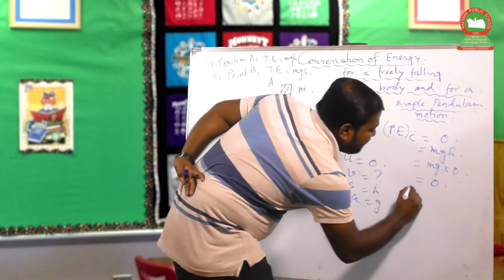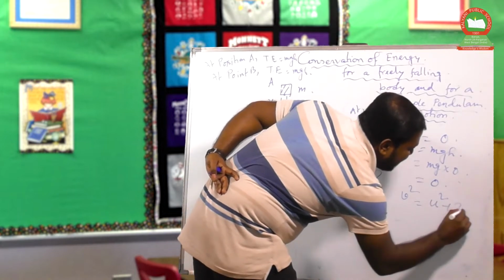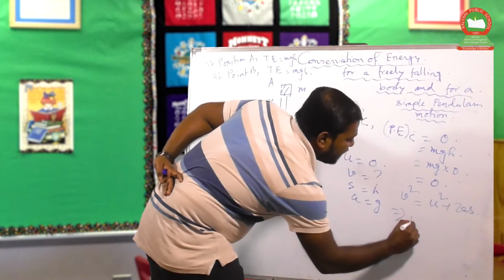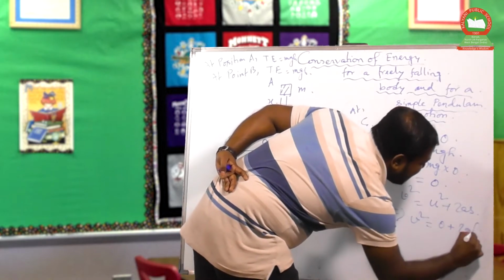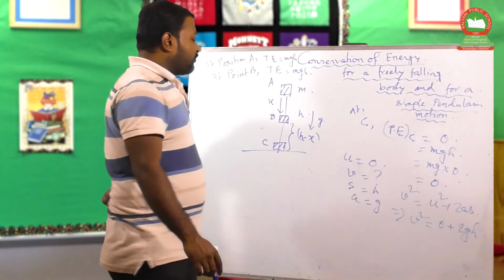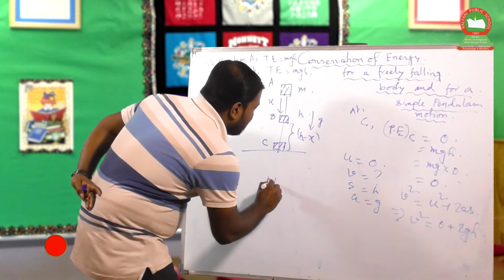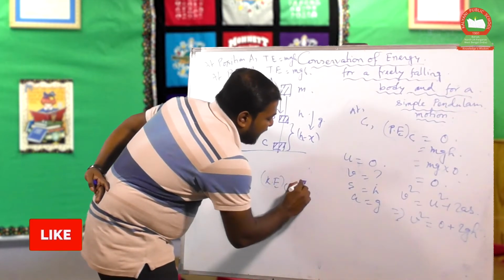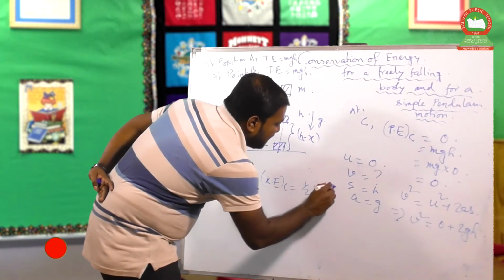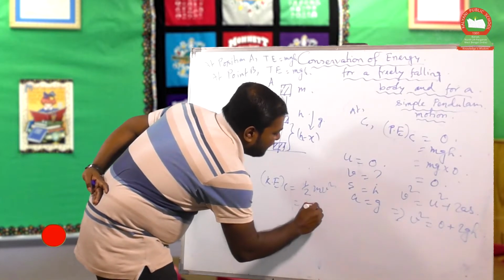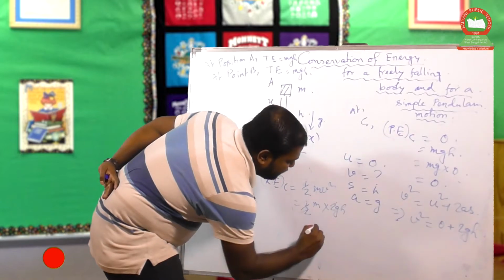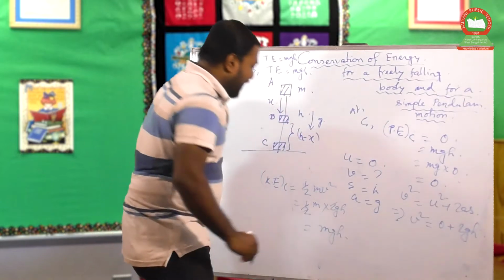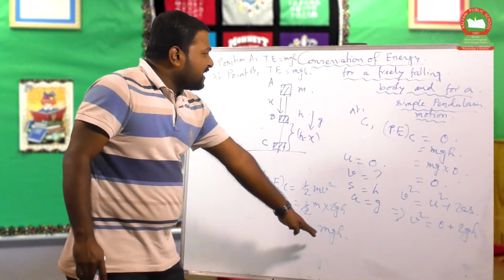Now from v square equals u square plus 2as, v square equals 0 plus 2gh. So v square is nothing but 2gh. Now kinetic energy at point C is half mv square, which is half m into 2gh. So the 2 cancels out, that is mgh. So at point C, the kinetic energy is mgh.